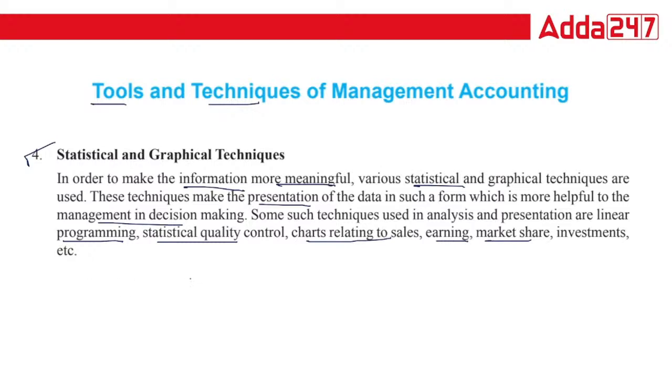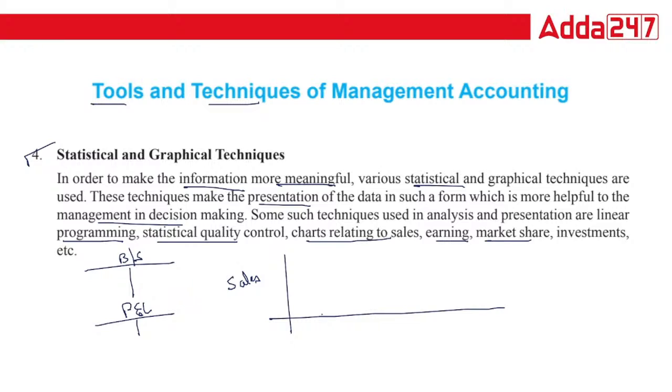See, suppose your background is non-commerce. If I just give you the balance sheet and the P&L, you won't get much information from that. Correct? But if I show you this graph, this is our sales graph. This side is your sales amount, this side is your year, like 21, 22, 23, this is 24, and this is our upcoming year, 25. From 21 you can see there is growth, here is a decline in 23, and again there is growth.